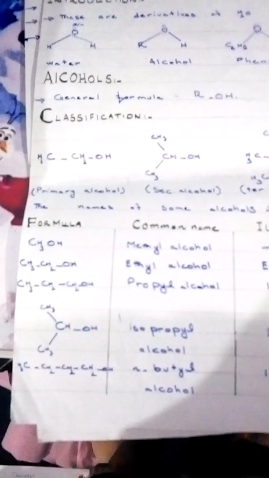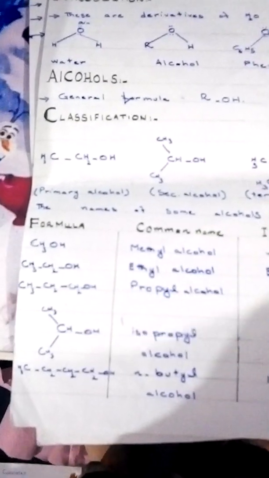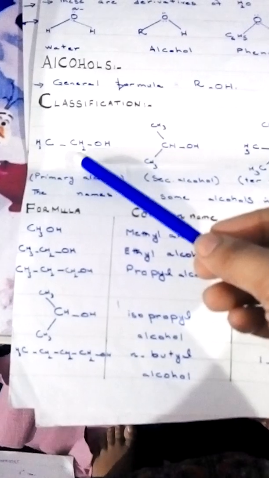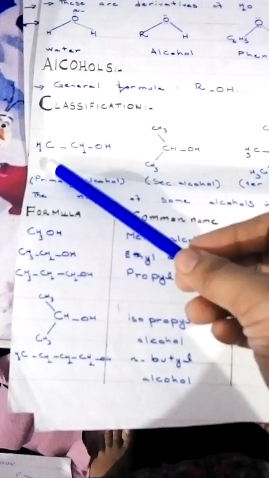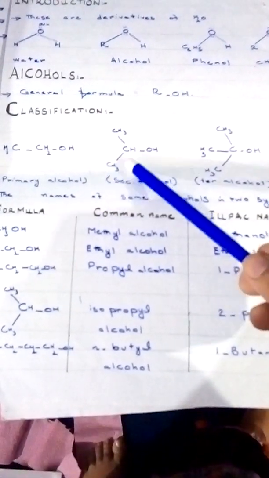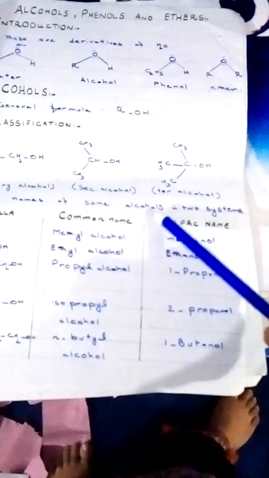Classification of alcohol: primary alcohol, secondary alcohol, tertiary alcohol. This is the general formula of primary alcohols. Primary alcohols are those in which the alcoholic group is attached to a carbon atom which is further attached to a single carbon atom or no other carbon atom. Secondary alcohols are those in which the OH group is attached to a carbon which is further attached to two other carbons.